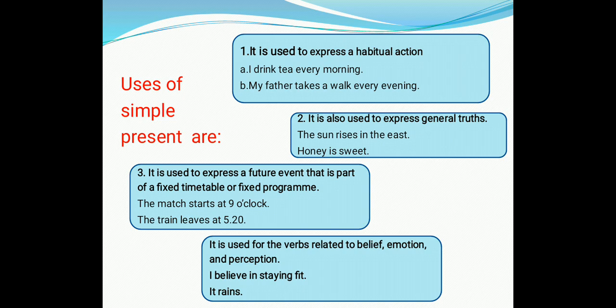Similarly, it is also used to express general truths. General truths means facts which can never be changed. For example, the sun rises in the east. Honey is sweet. Number 3, it is used to express future events that are part of a fixed timetable